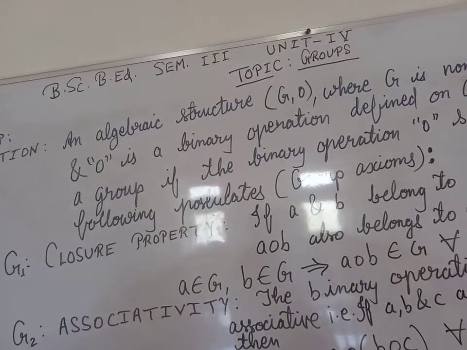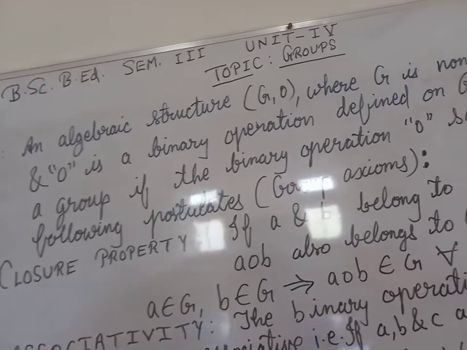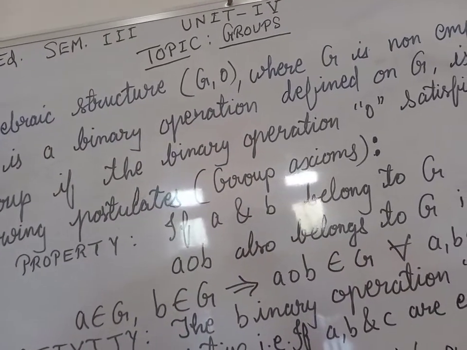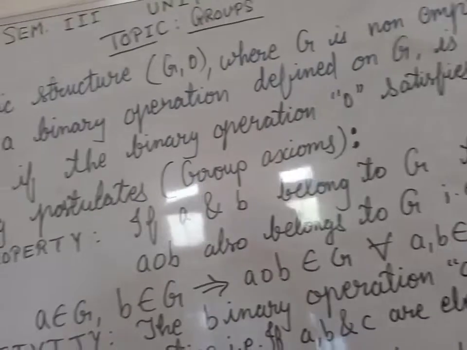If it satisfies these postulates, then it is called a group.